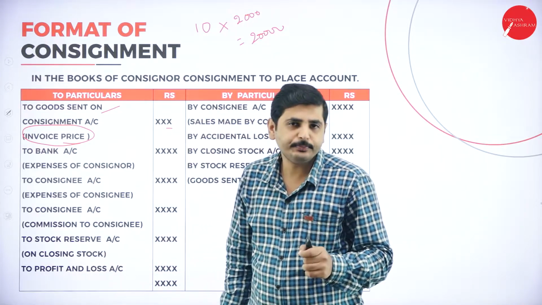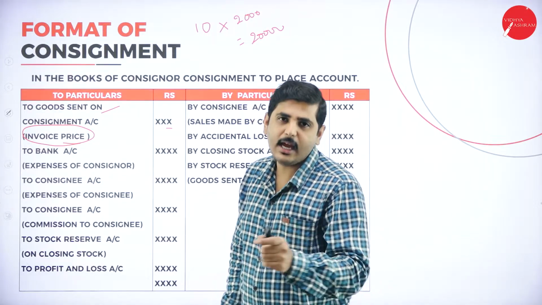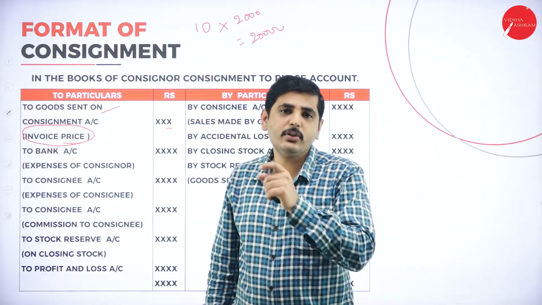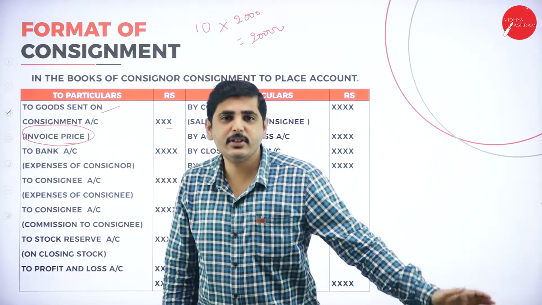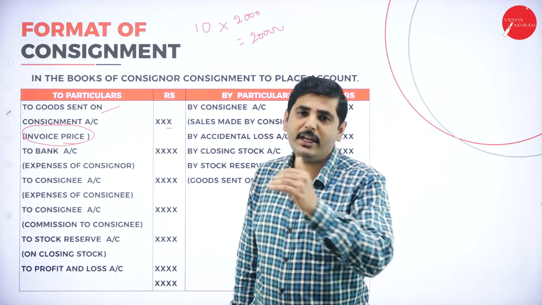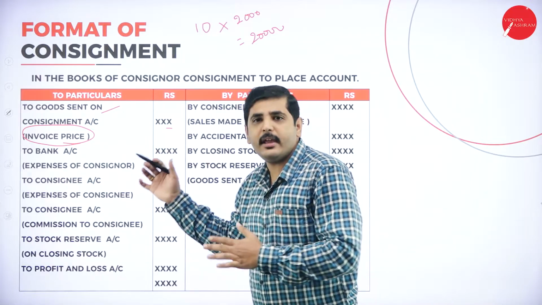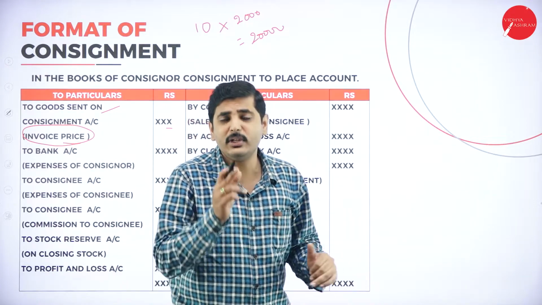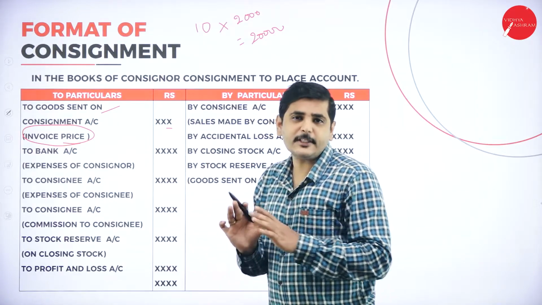It is a risk of the consignor. Any amount paid by the consignee or by the consignor, any expenses incurred to sell the product to the ultimate customers and to reach the product to the ultimate customers, whatever the expenses during the transaction, it may be insurance or freight charges paid by the consignor or the consignee, have to be borne by the consignor only, because the consignor is the actual owner of the business. The consignee is only an agent. He will not bear any expenses. He works only for commission. He is not expecting any profit here.